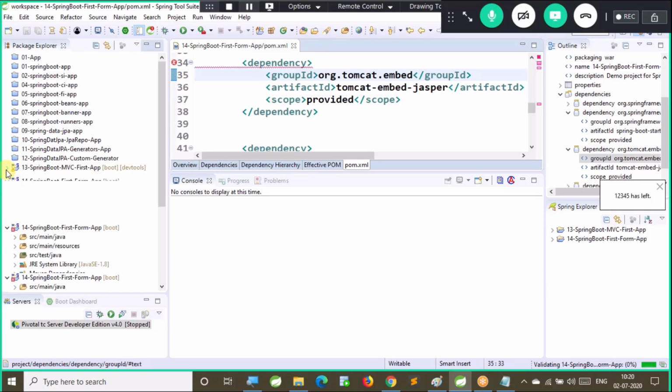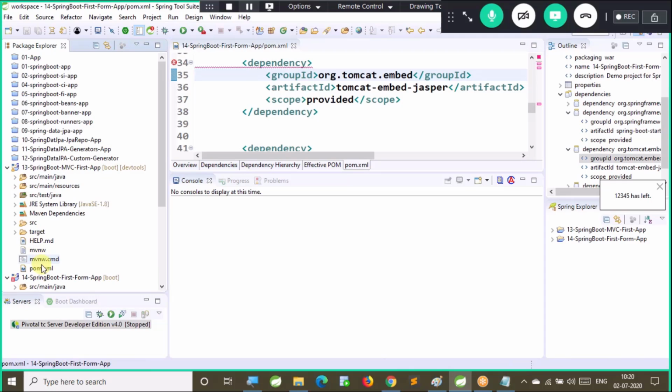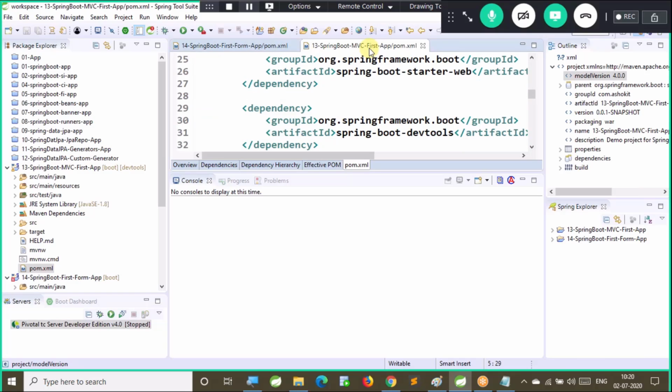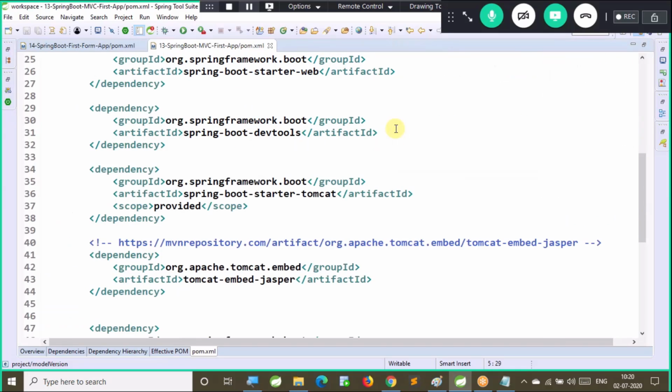In the previous project we have added that in the pom.xml. org.apache.tomcat.embed, sorry, we missed the group ID, that's why it is failing.